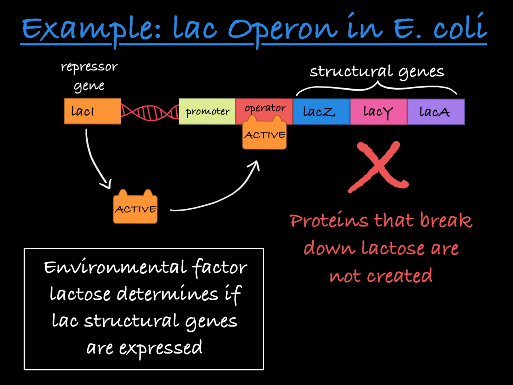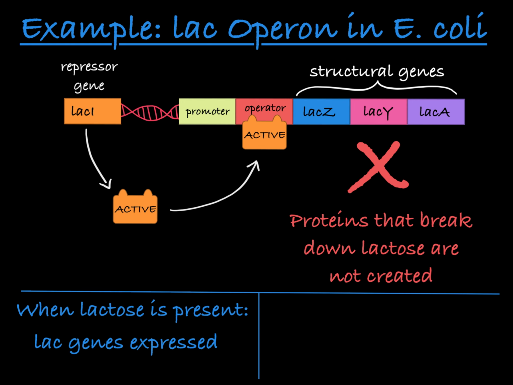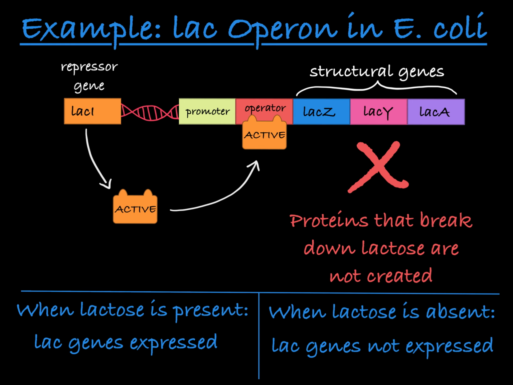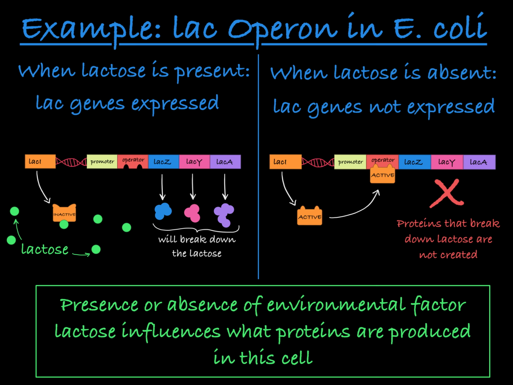In this case, the absence or presence of the environmental factor lactose dictates whether or not the genes of the Lac Operon are expressed. When lactose is present in the environment, the structural genes are expressed, and the absence of lactose will stop the genes from being expressed. There you have it. Adding or removing lactose from E. coli's environment can dictate whether or not it expresses the genes of the Lac Operon. The environment is altering gene expression and therefore what proteins the cell contains.